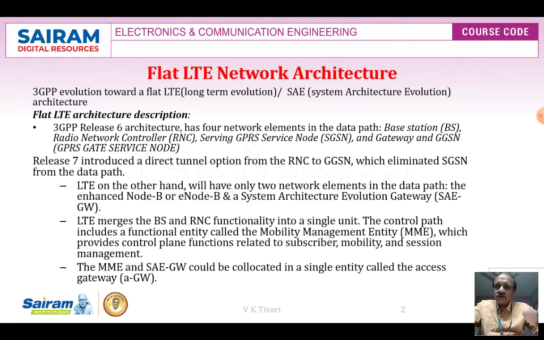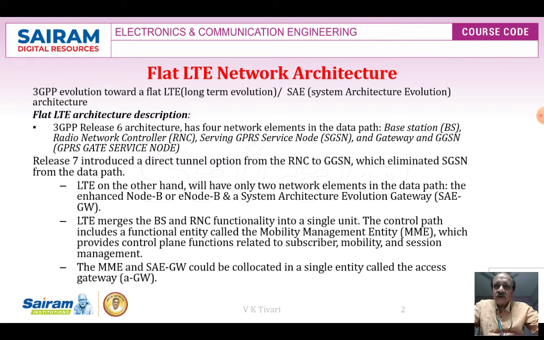As I have shown in the last video, the 3GPP Release 6 architecture has four network elements in the data path: base station, radio network controller RNC, serving GPRS support node SGSN, and gateway GGSN. That was changed in Release 7, where a direct tunnel option was introduced from RNC directly to the gateway, which eliminated SGSN from the data path.